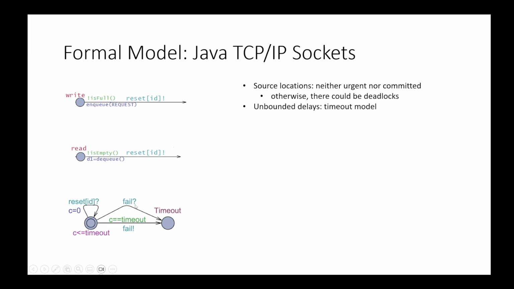To do that, each service has a specific automaton that is called socket timeout. We see that this C is a clock. The idea is that we have a clock that is incremented until it reaches the timeout threshold and emits a failure message. This clock is reset whenever an operation is executed in the socket. We see that whenever an operation is executed, this is the channel synchronization, this reset signal is exchanged between the automaton performing the action and the socket timeout automaton, in a way to reset the clock.